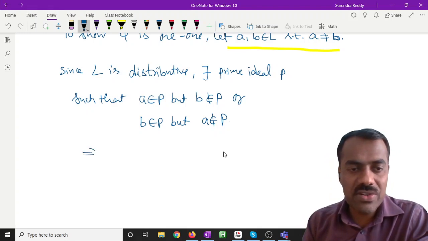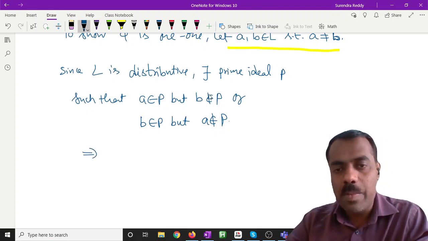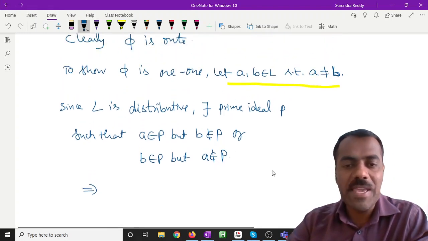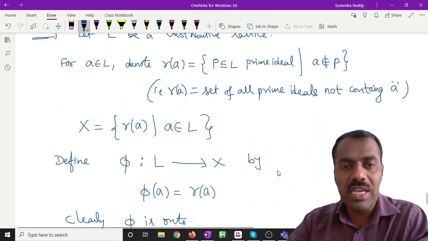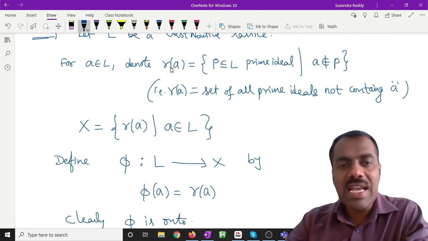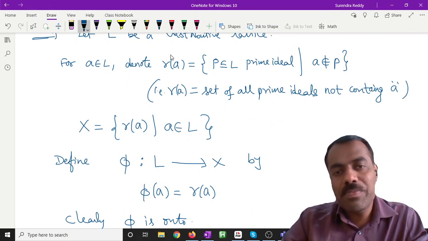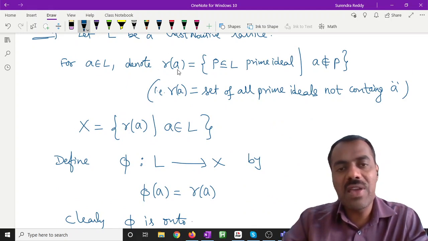Now B is not in P, therefore that prime ideal belongs to R of B. Are you following?